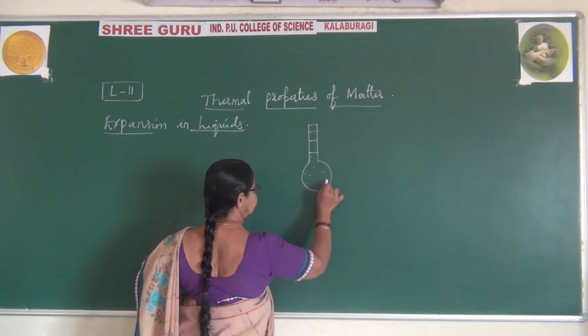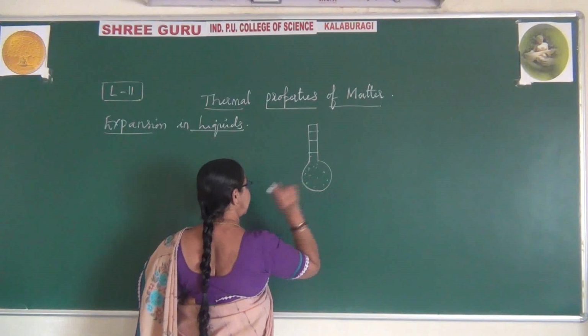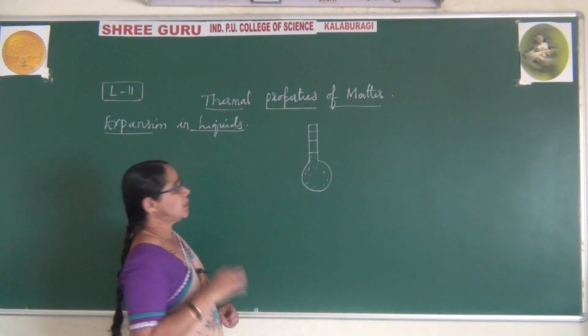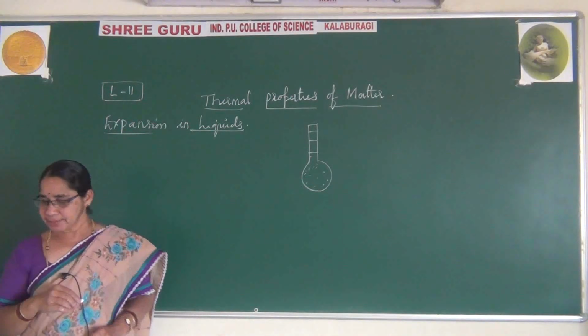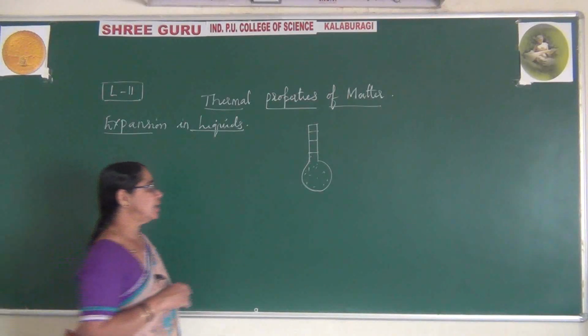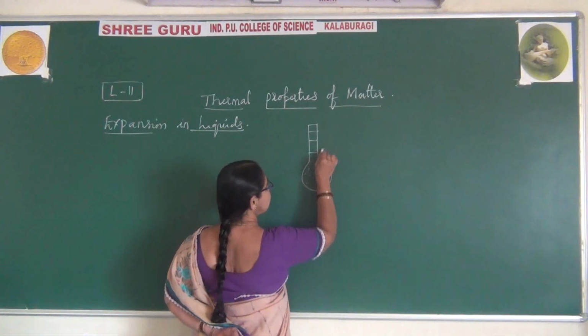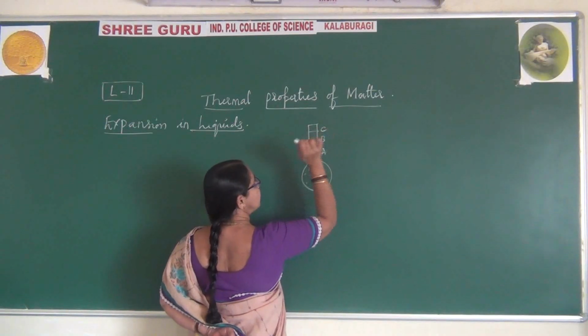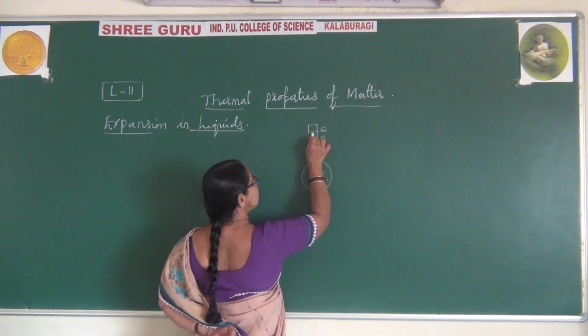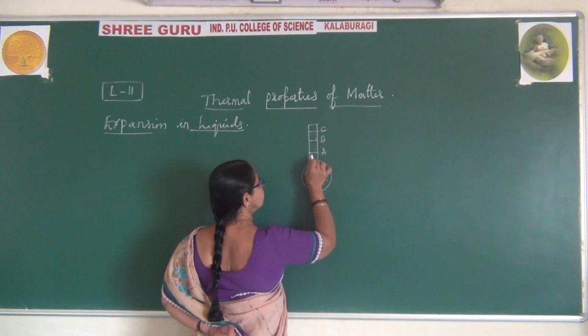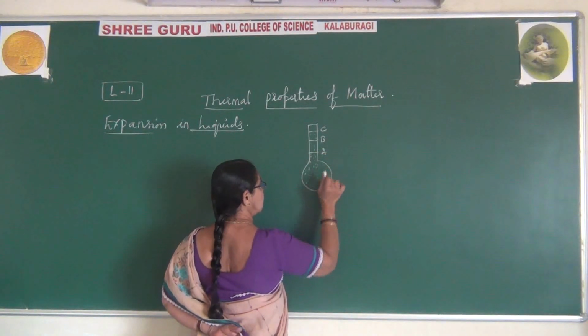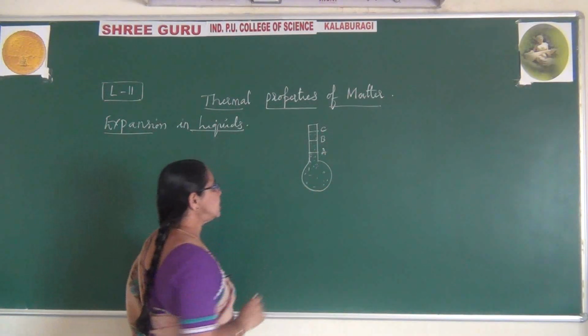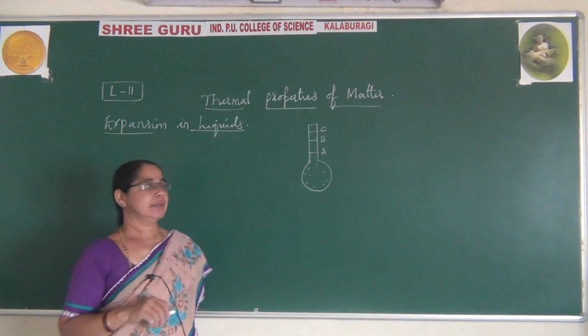In this I have taken the positions named A, B, C. Please observe, I have named it like this, and I have taken liquid in this.